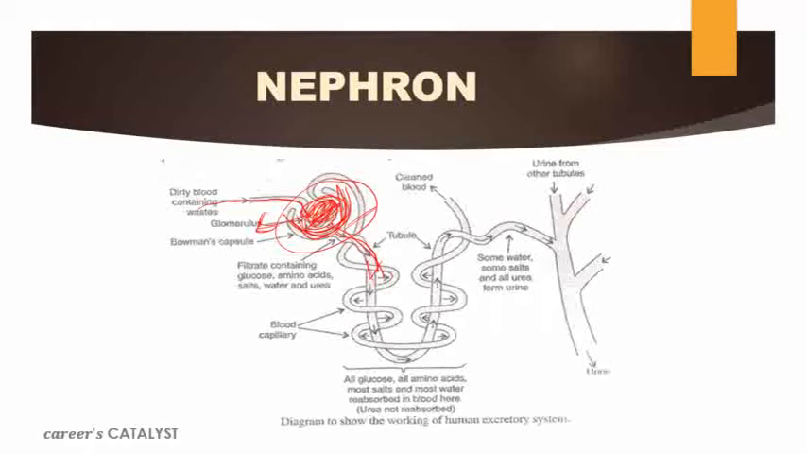That's why urea, uric acid, toxic material, drugs, salt, water, and amino acid can be filtered through here, and the blood cells will stay here only. So it allows only water and small molecules to pass. This is clear now. Now what happens? The blood is filtered now.